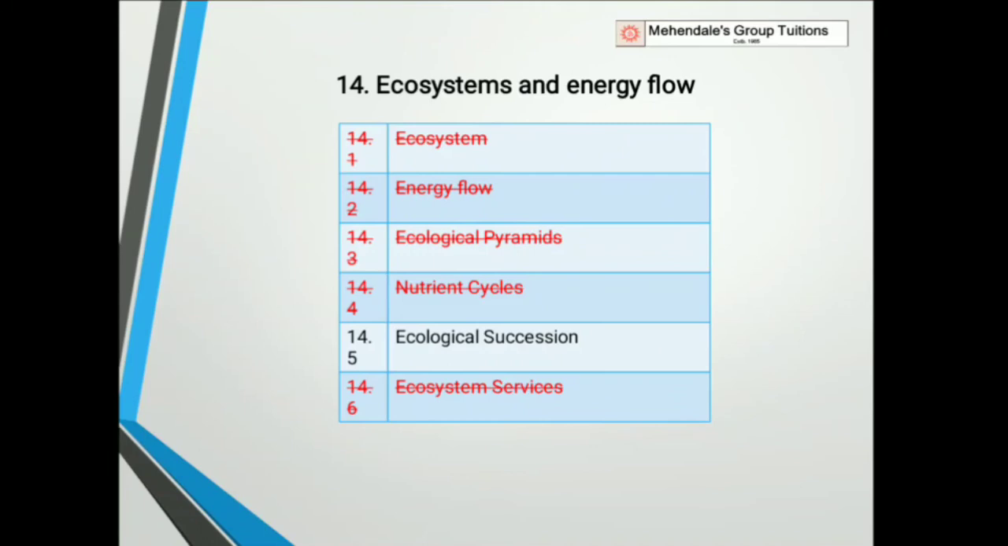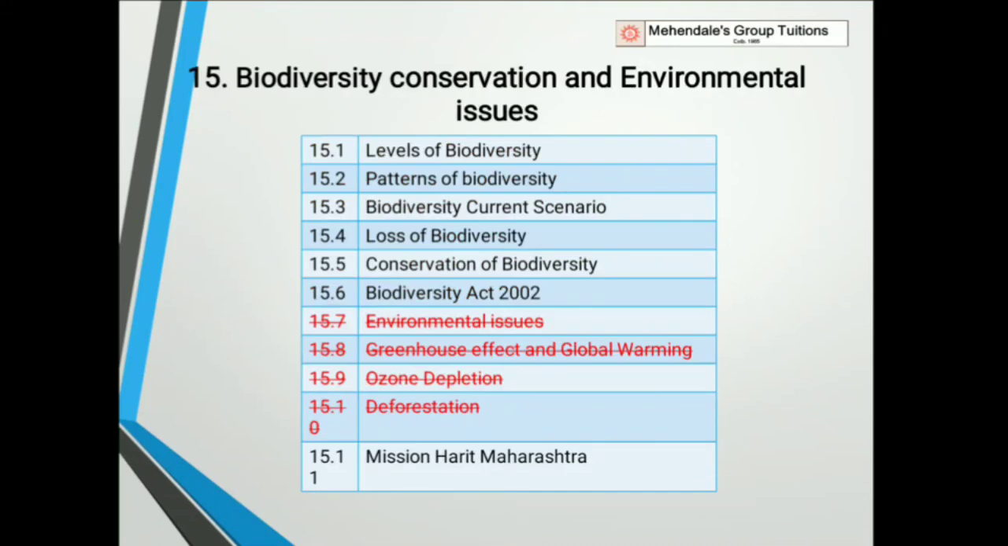In chapter number 14, you only have to study ecological succession. The rest of the topics are deleted. In chapter number 15, environmental issues, greenhouse effect, global warming, ozone depletion, deforestation, these topics are deleted. All others are to be studied.